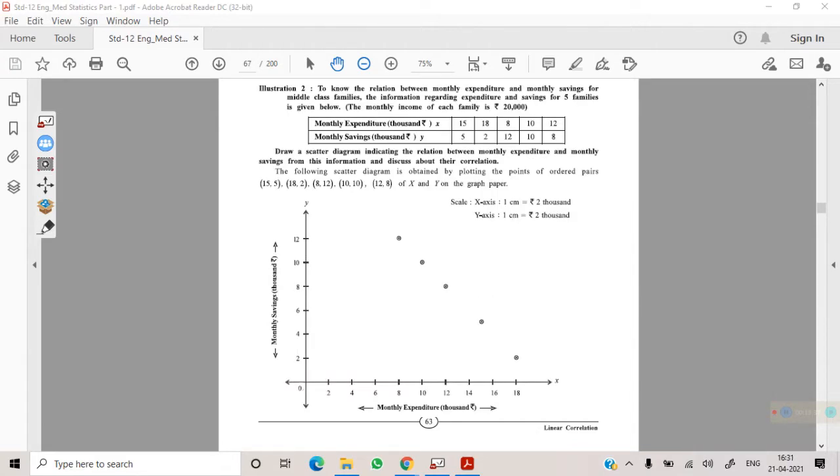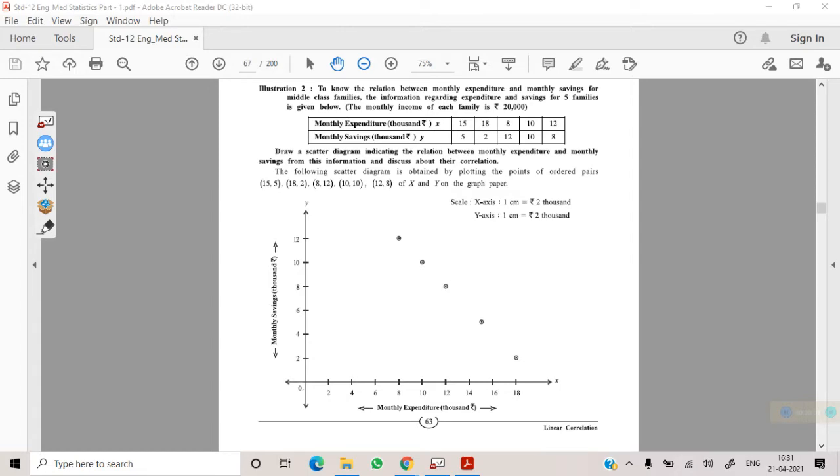See, to know the relation between monthly expenditure and monthly savings for middle class families. The information regarding expenditure and savings for 5 families is given below. The monthly income of each family is 20,000. So expenditure and savings. If expenditure was 15,000, savings was 5,000. If expenditure was 18,000, savings was 2,000. If expenditure was 8,000, savings was 12,000. Expenditure was 10,000, savings was 10,000. Expenditure was 12,000, savings was 8,000.